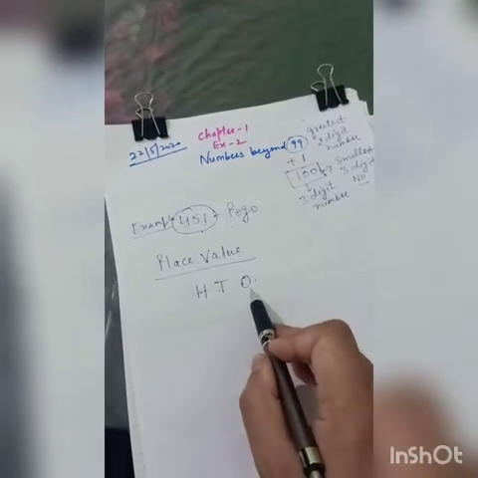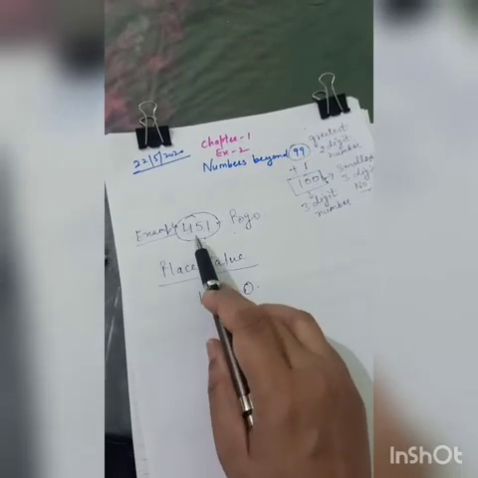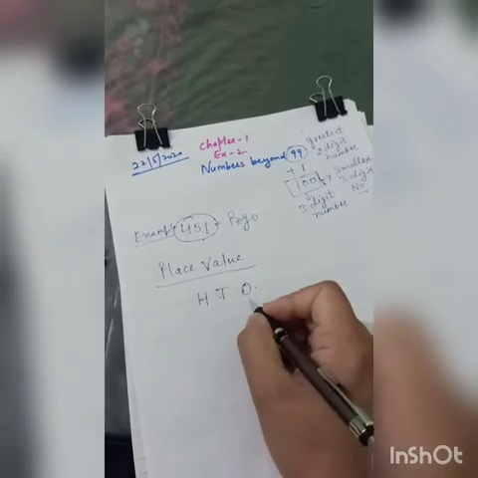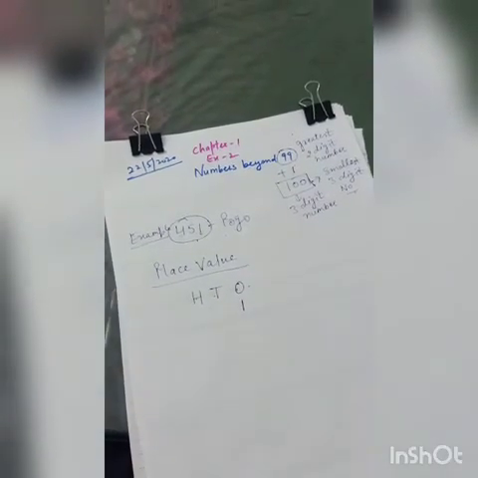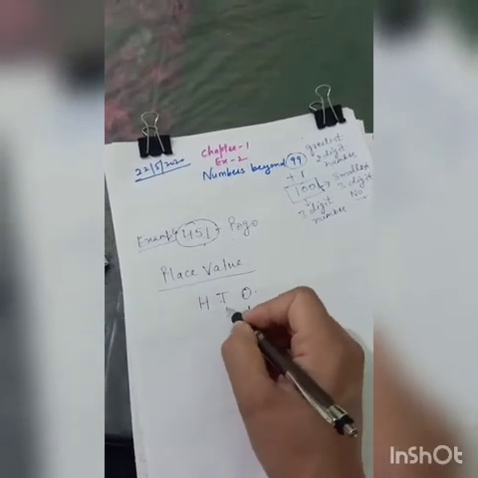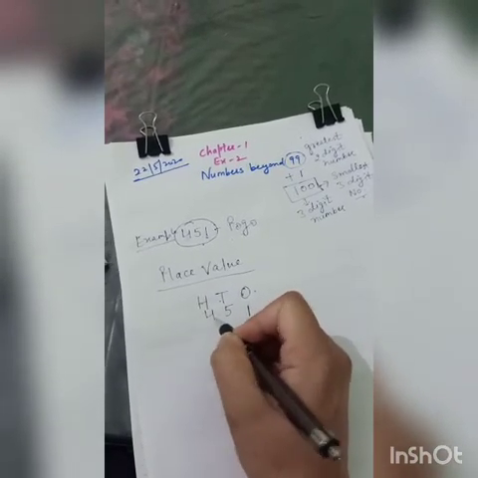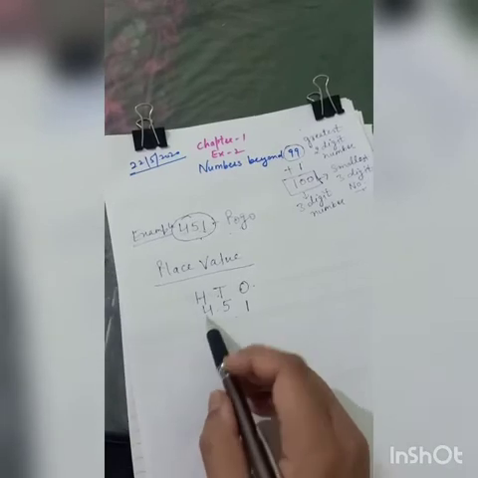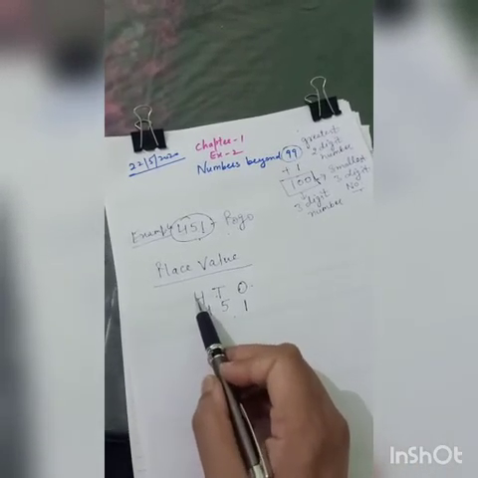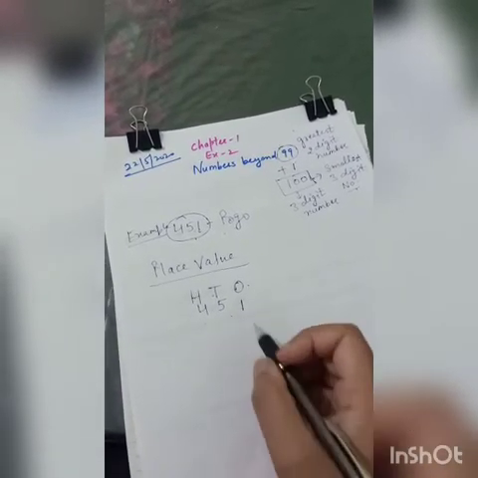Starting from the right, it is ones, tens, hundreds. Now our number is 451. So let's start with the right value first. So 1 we will keep under ones. Then the next value we will keep under tens. The next value, 4, we will keep under hundreds, right? Now try to read it. 4 hundreds, 5 tens, 1 ones.